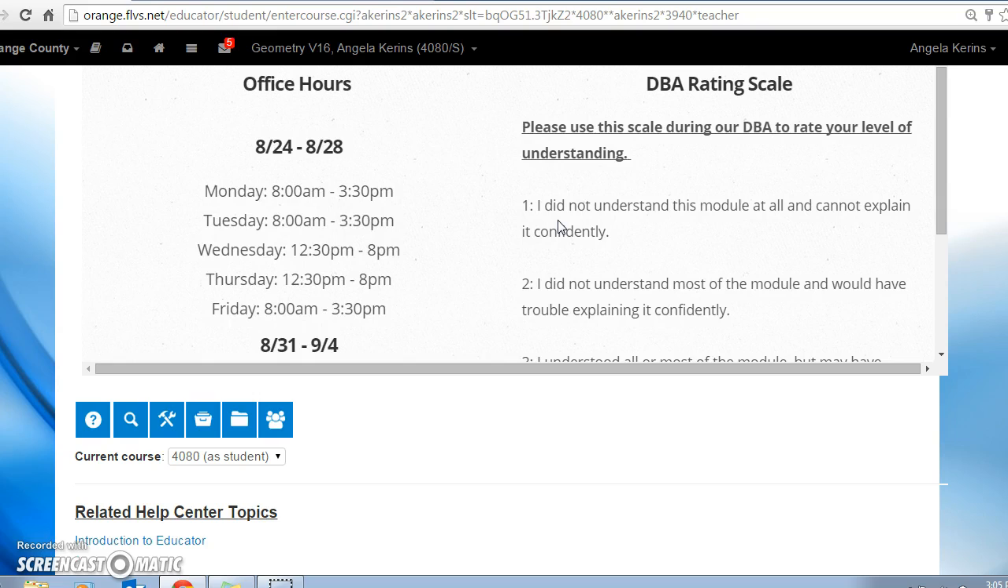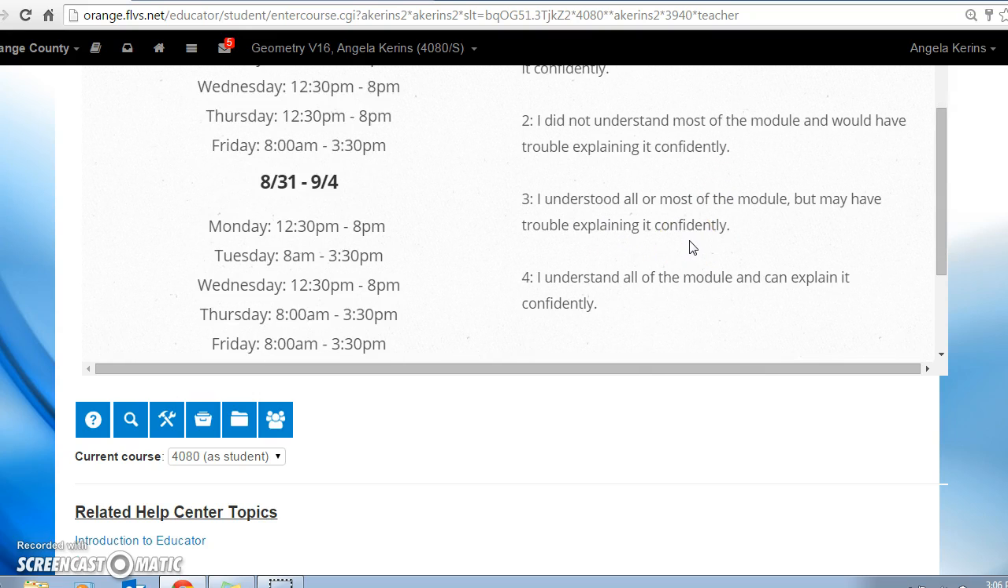So this is going to be, if you didn't understand anything, which hopefully is not the case when you're doing the DBA, you would say that your rating scale is a 1, that you did not understand the module and cannot explain it. Because generally with math, if you can explain it, then you've got it, you understand it, and you're good to go. So you can read through those.